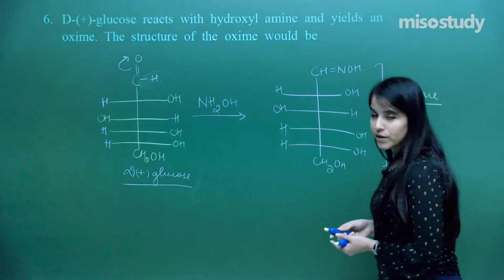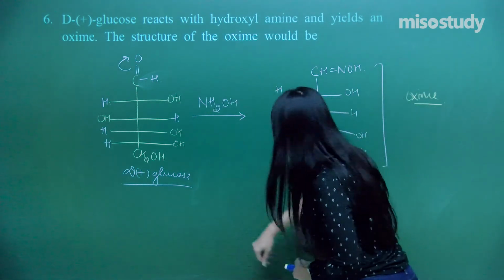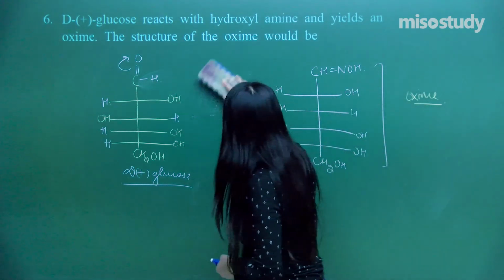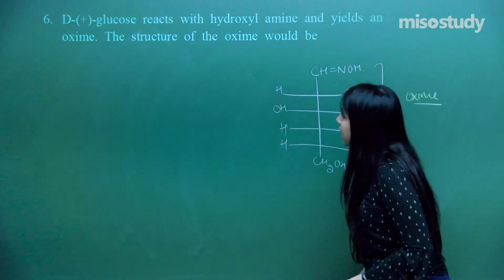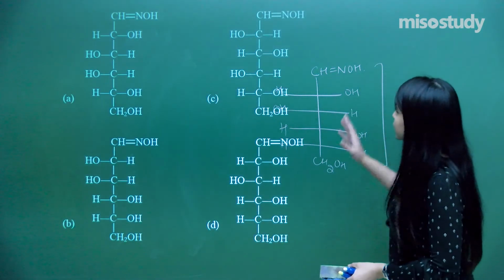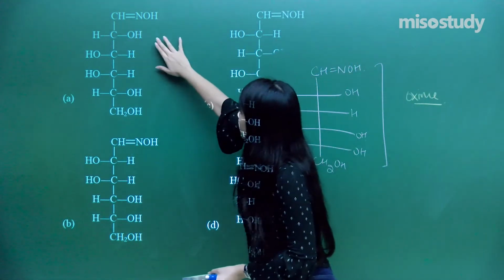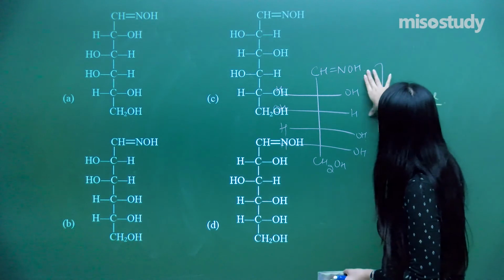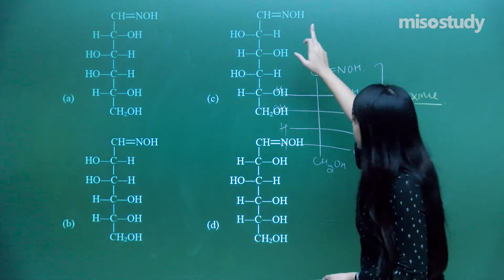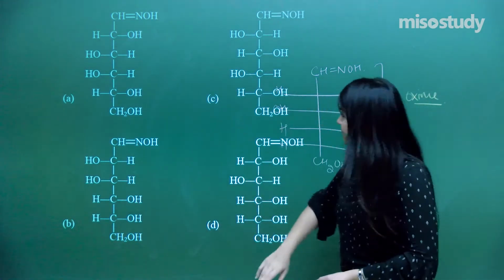So let us just correlate it. I hope you all have written this down. I am rubbing this off because now here come the options. So let us just have the options here. What do I have in the first structure? Just try to compare it with what we have made here, this very thing over here, in each of the options they have given.